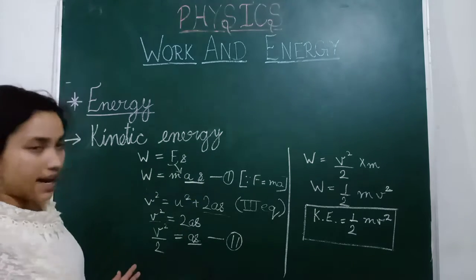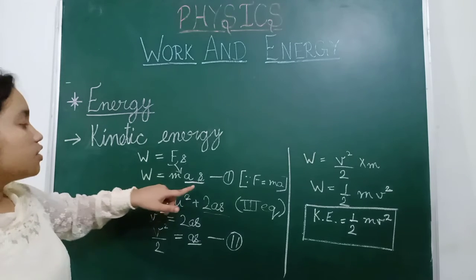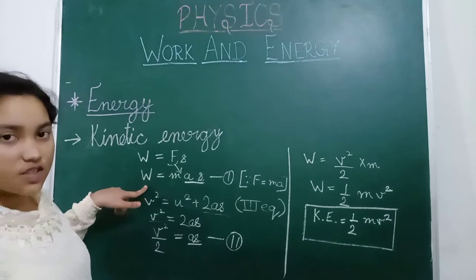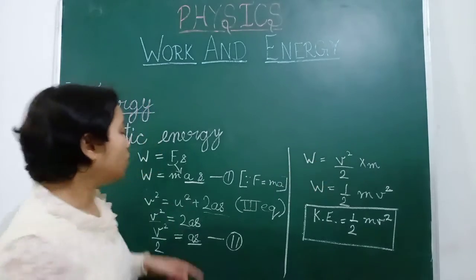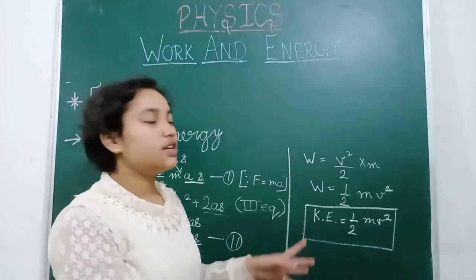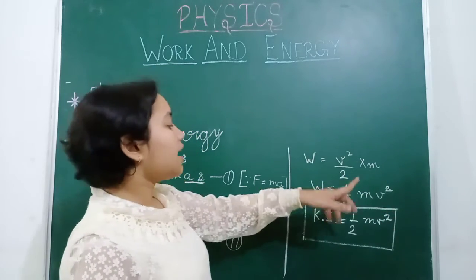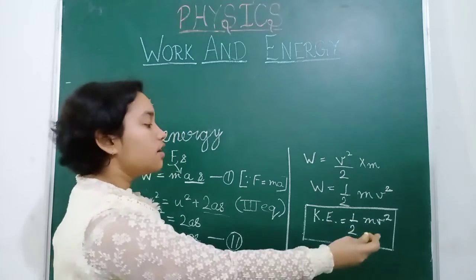When we derive these equations, as is here and as is here, so we can write W in place of this. So W is equal to, then m is missing here, so we will multiply by m on the equal to side, and we can write mv square, and we derive 1 by 2 from there.